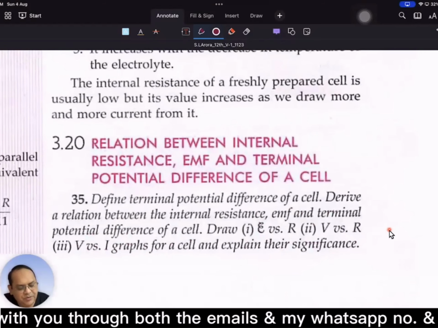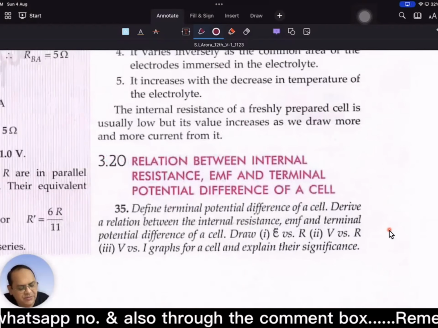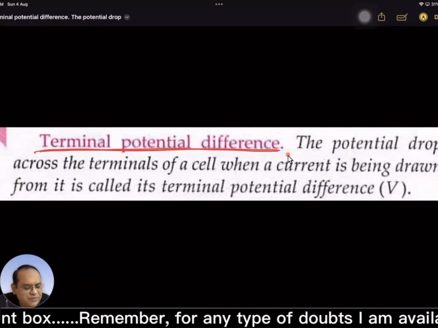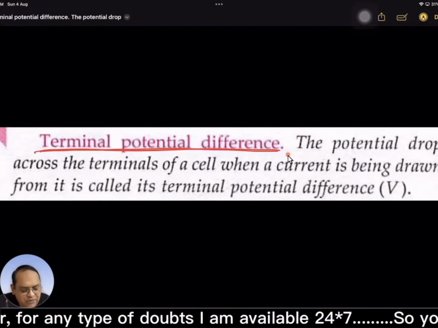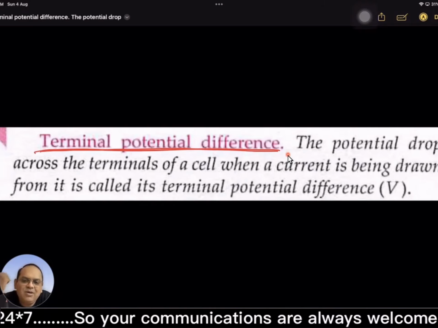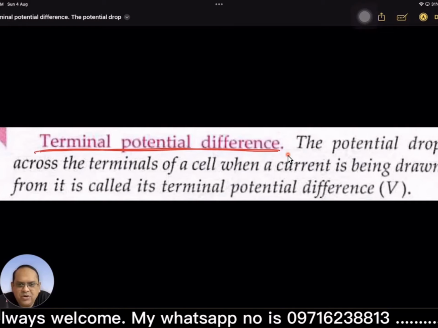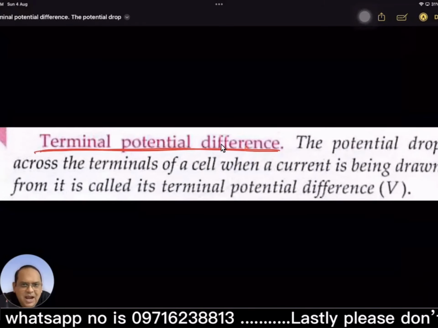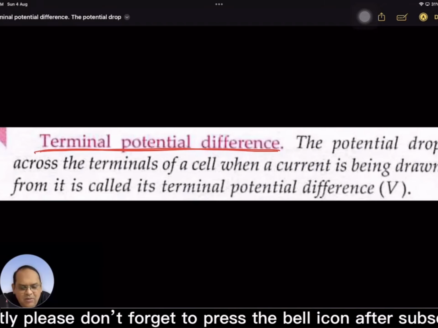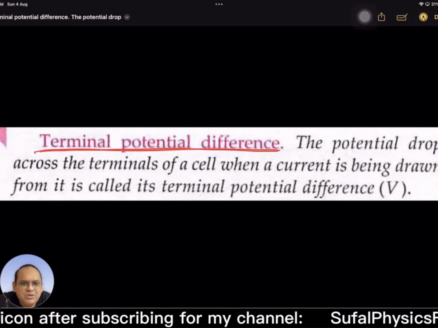Electrochemistry and relation between internal resistance, EMF, and terminal potential difference. Terminal potential difference: the potential drop across the terminals of a cell when a current is being drawn from it is called its terminal potential difference. मतलब अगर आप किसी सेल और बैटरी के क्रॉस अगर वोल्ट मीटर लगाते हैं तो उस वोल्ट मीटर में जो रीडिंग आएगी, that reading is terminal potential difference, which should be always less than original EMF, क्योंकि वो कुछ ना कुछ डिस्चार्ज हो रहा है.